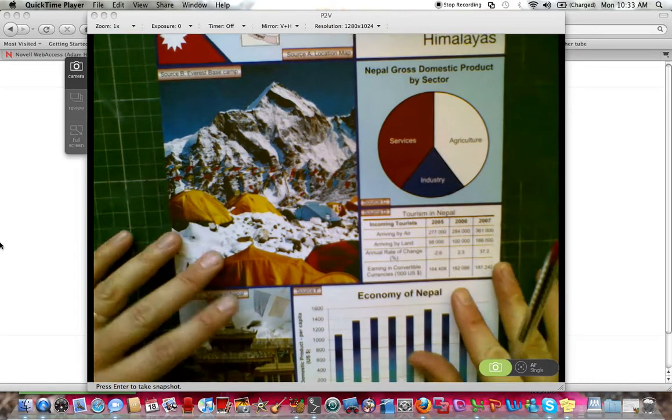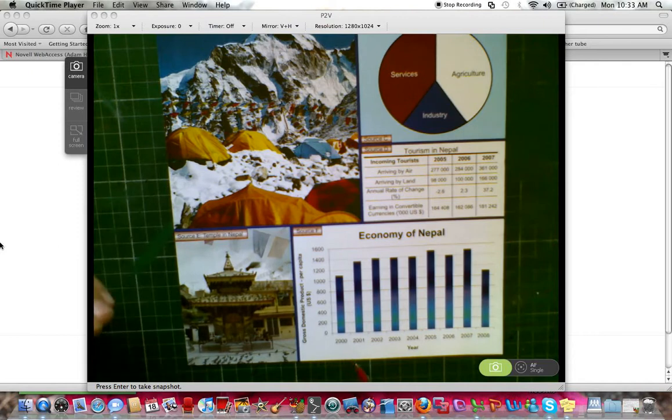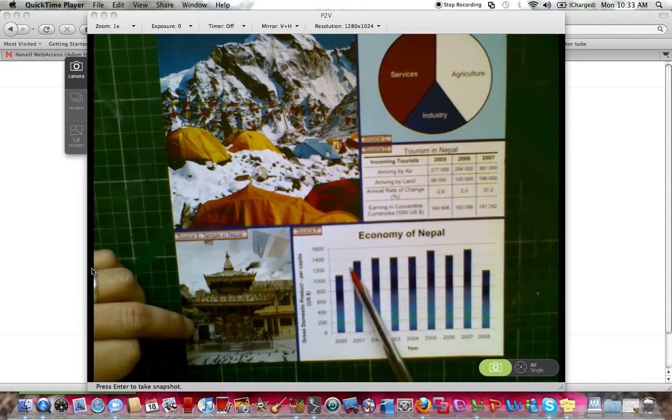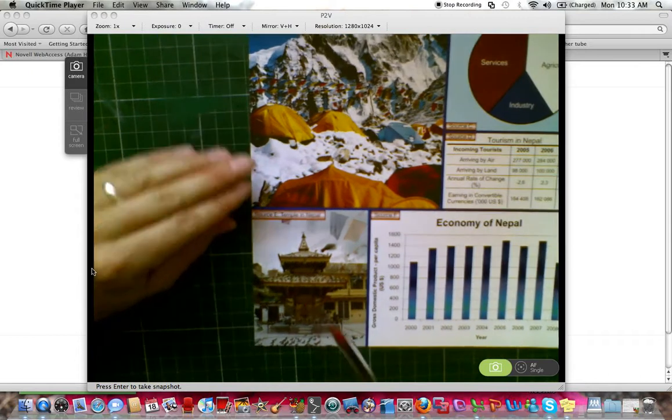We also have more information about the economy of Nepal, GDP per capita, so we can see here how much money people earn per head of population. So we have here is in US dollars, okay. And you may be asked a question about living standards, and you could indicate here that there has been an increase in the per capita amount of money being earned per person, except for the year 2008. There's a change here. We can also see a temple in Nepal, so something about religion.